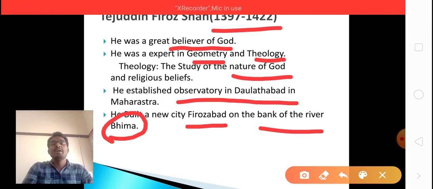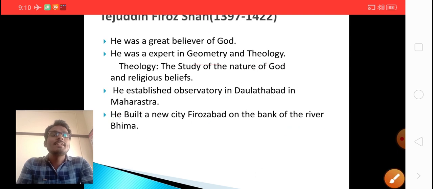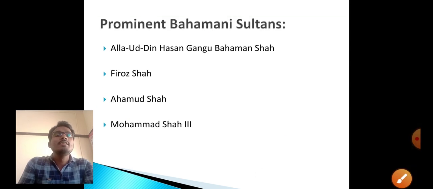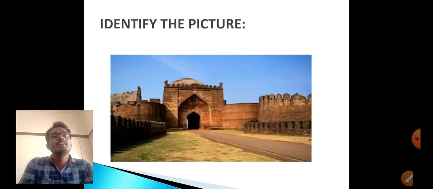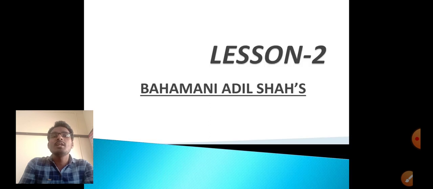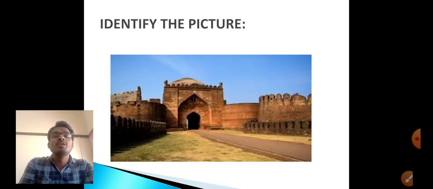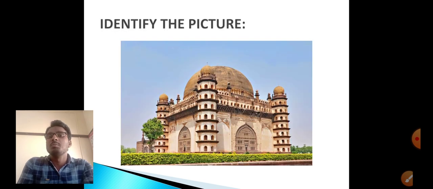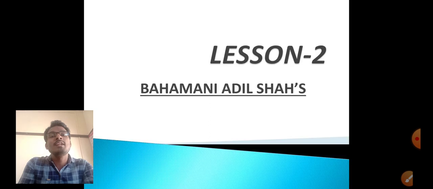My dear children, so far in this session we started our discussion with pictures, right? The picture of Bidar Fort, Ibrahim Rauza, Bidar Fort, and Gol Gumbaz. All this architecture belongs to which dynasty, children? That is the Bahmani and Adil Shahis.